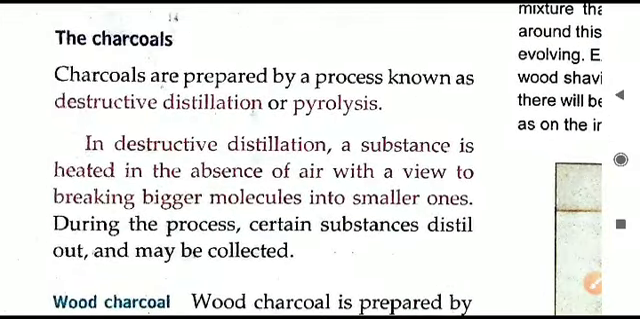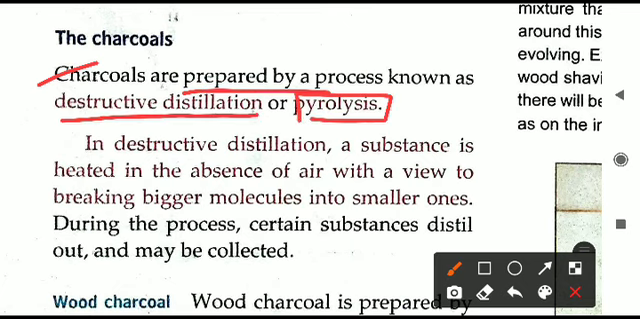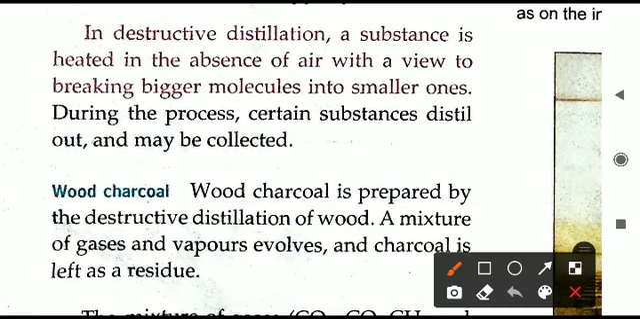Charcoal, which we will discuss, is one of the amorphous forms of carbon. Let us see the preparation method of this. Charcoals are prepared by a process called destructive distillation, also referred to as pyrolysis. Pyrolysis is just another name for destructive distillation. So in this destructive distillation, what will happen? Let us see the concept first, then we will see the exact experiment.